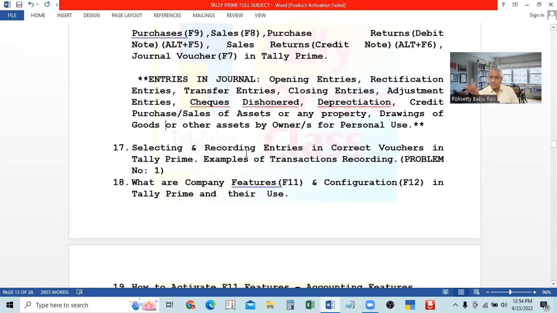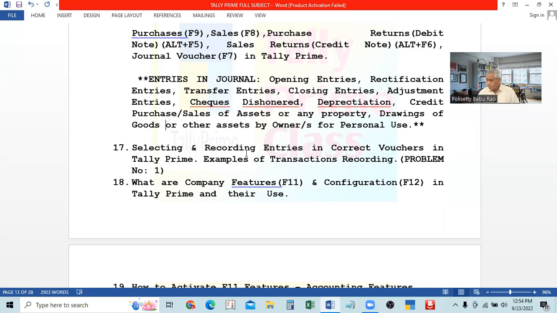These drawings can be cash, or suppose there is a computer which is old and we are planning to dispose of it. A partner or an owner can take that computer for his personal use. So he is taking an asset.